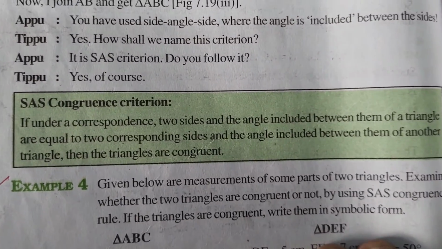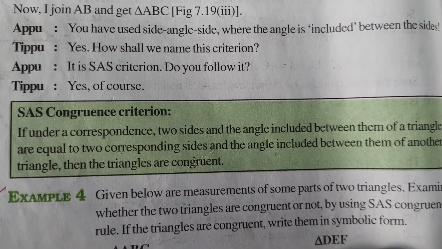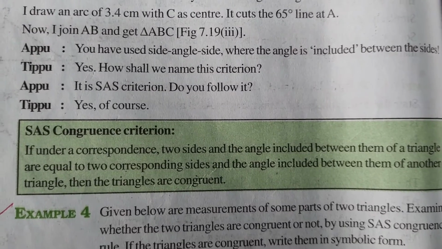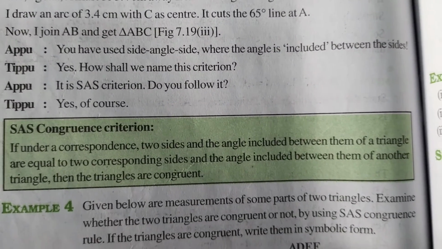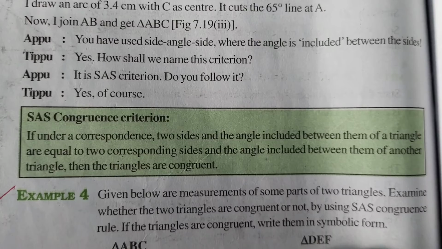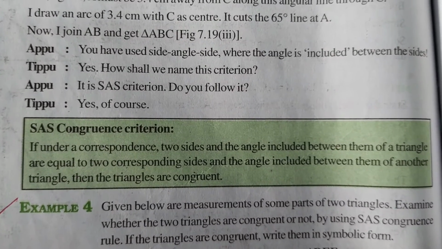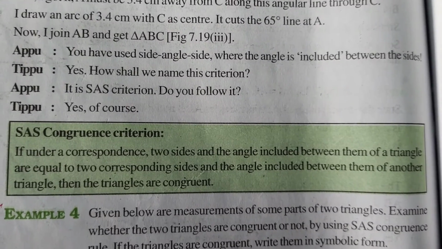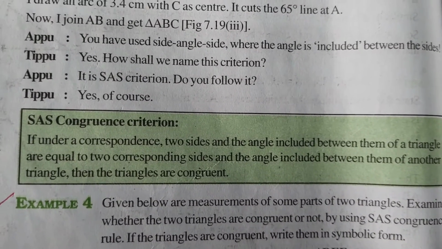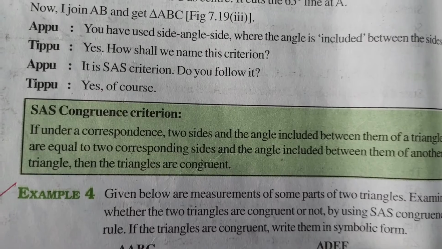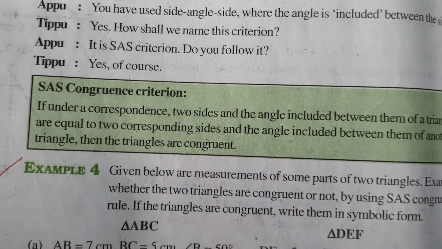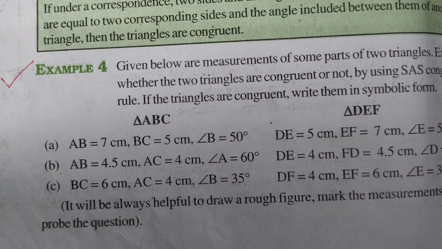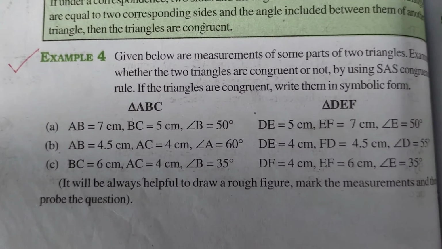Now here you can see the SAS congruence criterion. If under a correspondence two sides and the angle included between them of one triangle are equal to the corresponding two sides and the angle included between them of another triangle, then the triangles are congruent under SAS. You see here triangle ABC and triangle DEF, the measures are given. Let us go through the example.